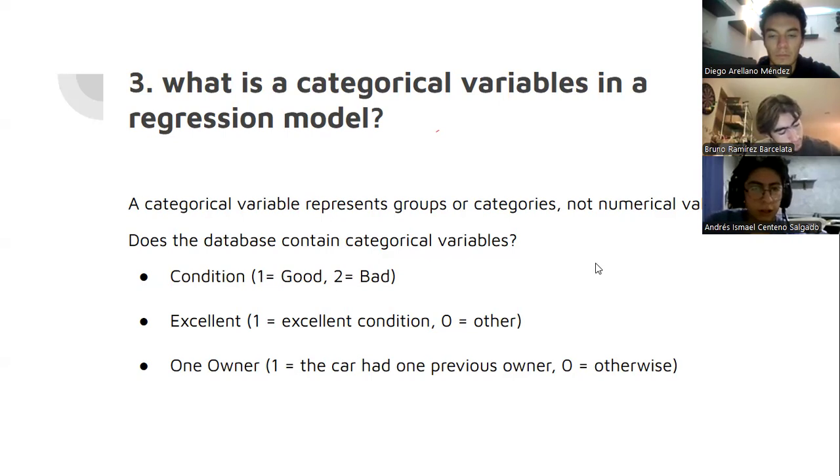So in our database, we can use condition, where 1 means good and 2 means bad; excellent, where 1 means excellent condition and 0 means other; and one owner, where 1 means the car had one previous owner and 0 otherwise.